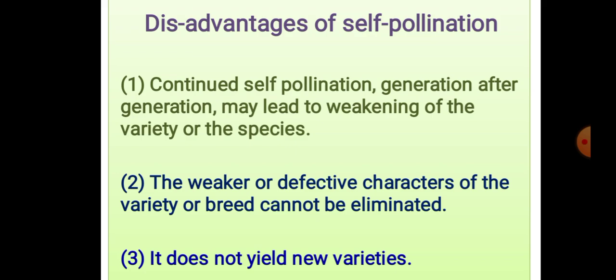So what is the result? There is no chance to get new varieties. That is a disadvantage of self pollination. Likewise, we will get so many advantages as well as disadvantages from self pollination. In the next slide, we will discuss cross pollination and its main features. Thank you.